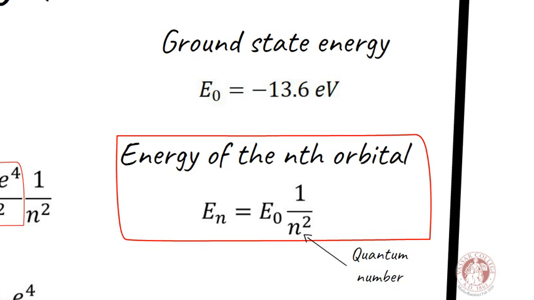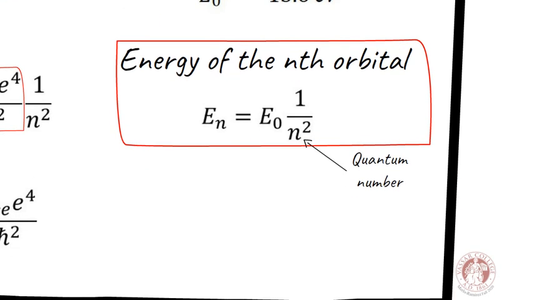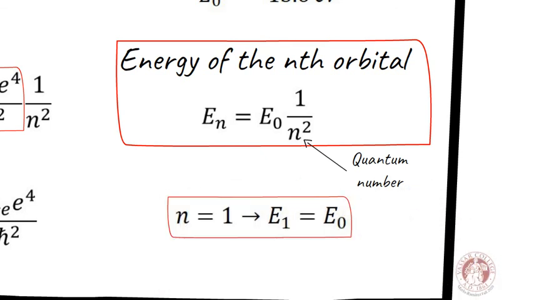It is important to notice that even though we have called E0 the ground state, it represents the case for n equal to 1. This is a convention and should be clear to avoid confusion. It is clear that there is an infinite number of energy states, though the distance between states will decrease very fast due to the dependence on the reciprocal of the square of the quantum number.